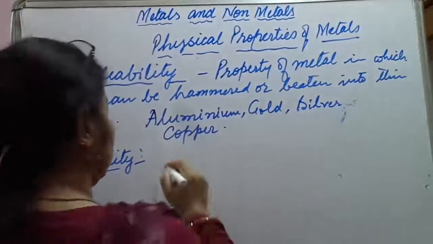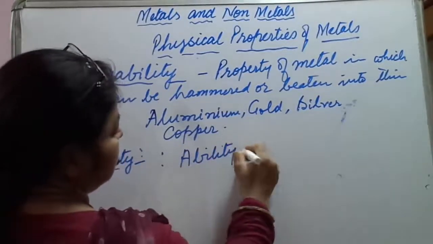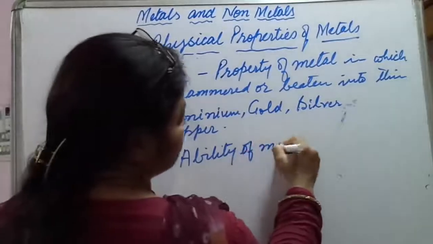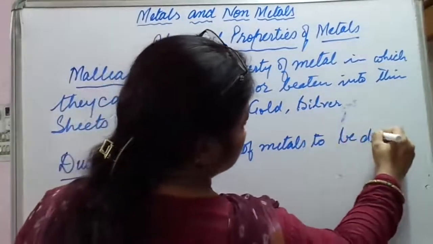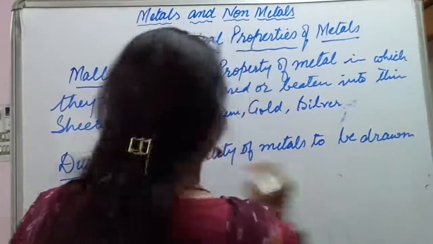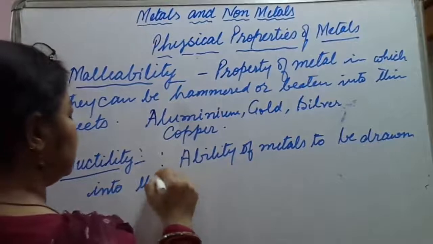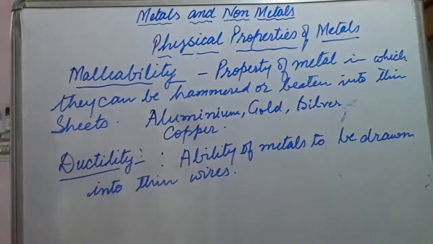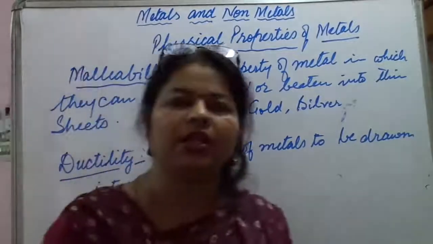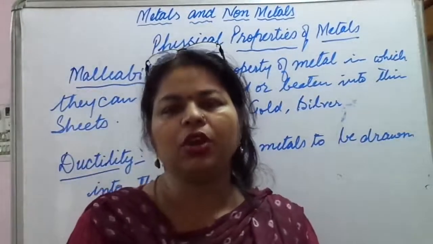The ability of metals to be drawn into thin wires. They can be either drawn or pulled into thin wires, and this property is called ductility.